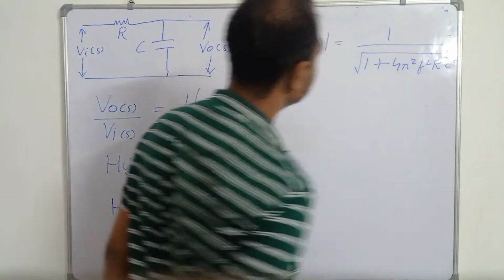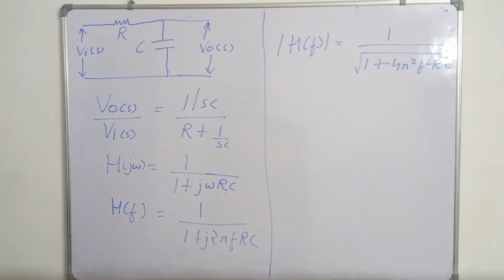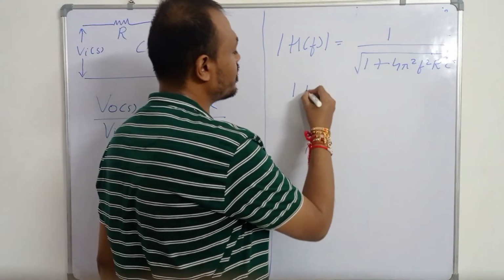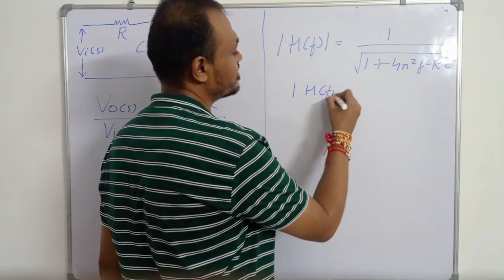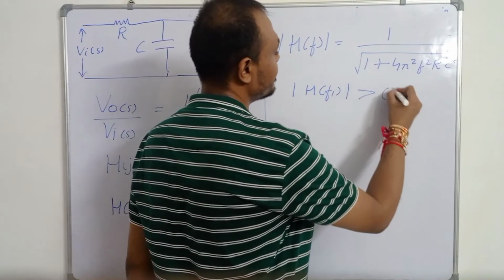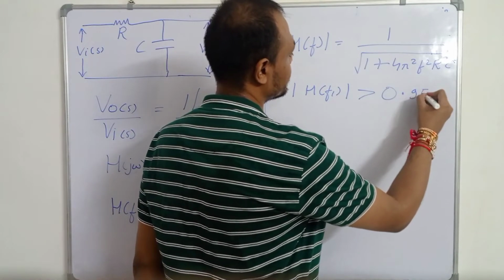Mod of H of F will be equal to 1 upon under root of 1 plus 4 pi square f square R square C square, and it is given that mod of H of F1 is greater than or equal to 0.95.